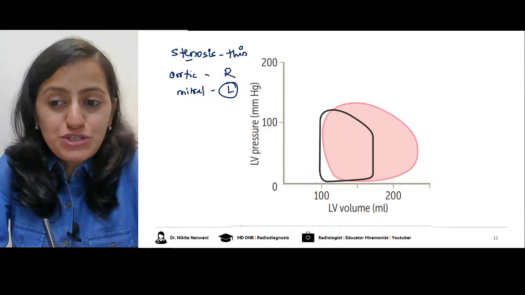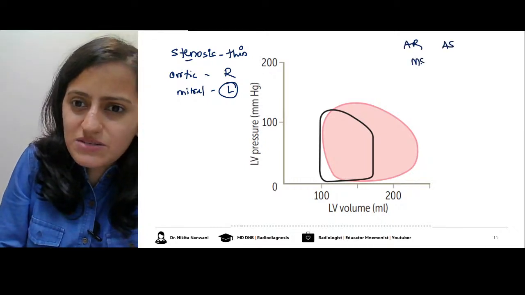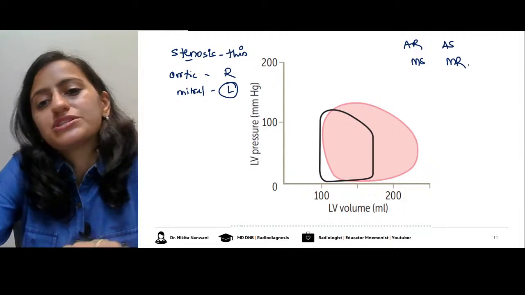What valvular lesion do you think this is? Is it aortic stenosis? Is it aortic regurgitation? Mitral stenosis, mitral regurgitation?